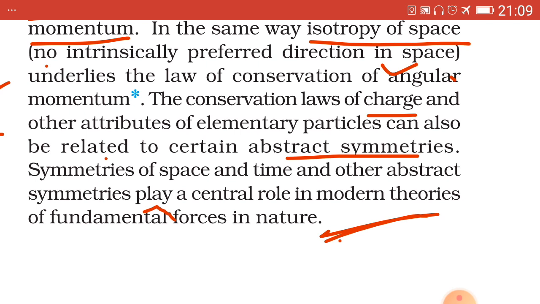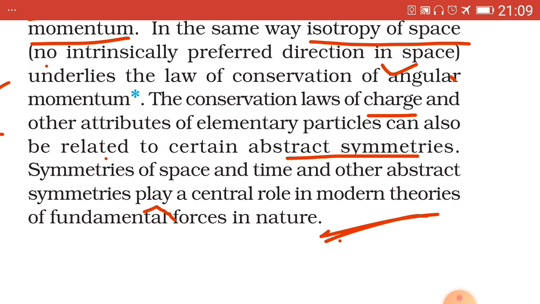But you can note down this point, not given here: according to the opinion of the scientist Dirac, D-I-R-A-C, the law of conservation of charge may be due to the isotropic nature of time.